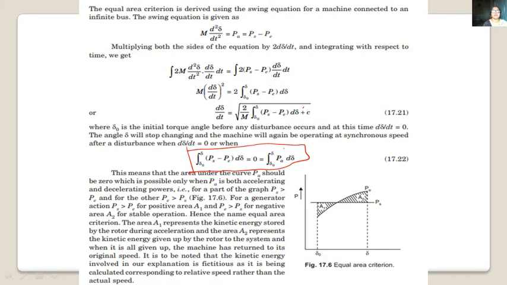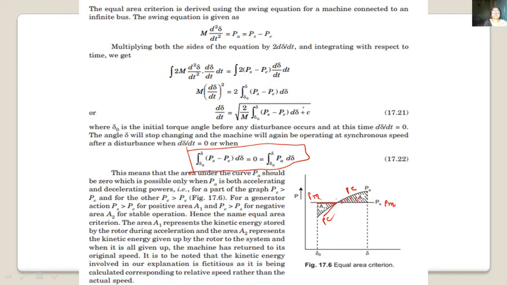For one part of the graph PM is greater than PE, and for the other part PE is greater than PM. So in this case this is our PM, this is PE, and these both areas must be equal.